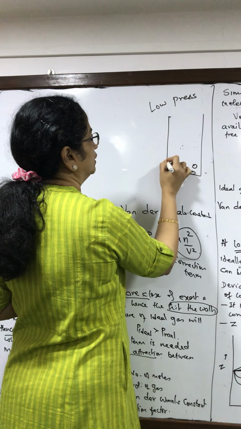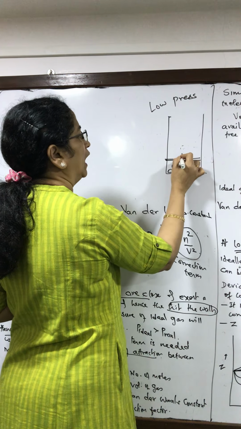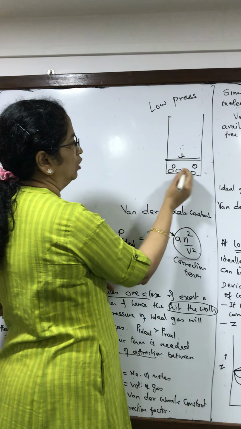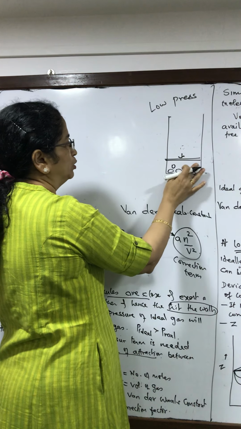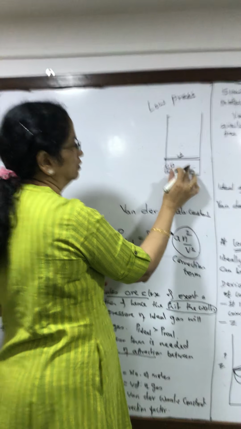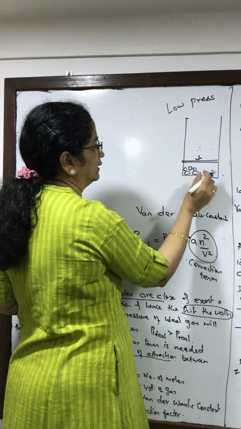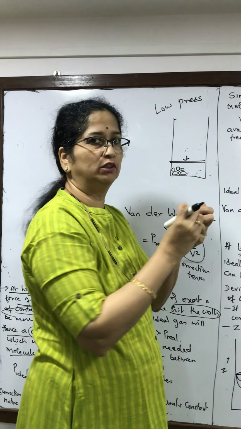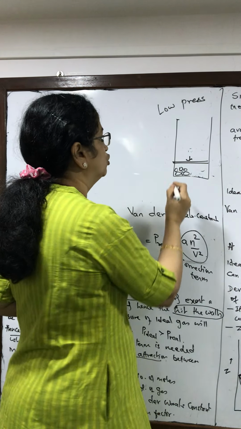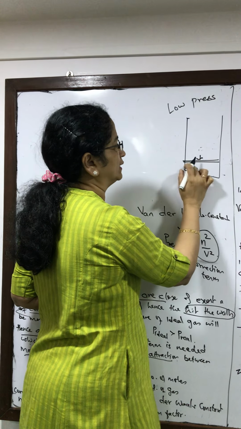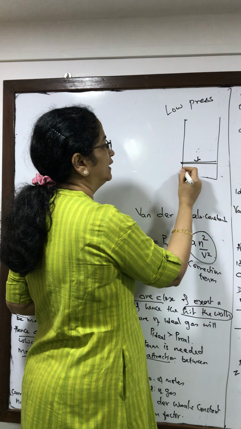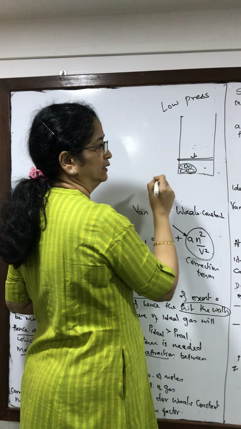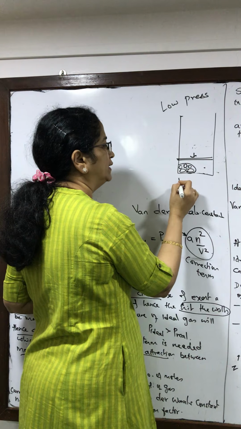See now, you have increased the pressure. At high pressures, if I bring all these molecules and put them in one corner, you will see that they are going to occupy more space. You can't bring them still closer because they cannot be squashed. So now the available space for movement has reduced, has become less. So this volume has become appreciable.